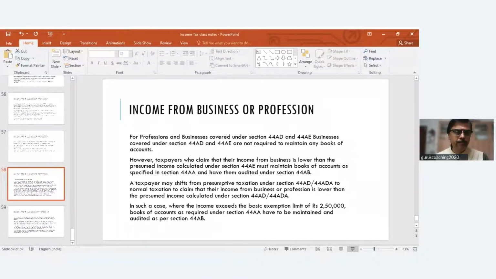8 lakhs. So let us say for this previous year, he has declared a turnover of 1 crore and 8% of that is 8 lakhs. Next year also turnover is 1 crore, but his actual income cannot be declared as 4 lakhs or 5 lakhs. He has to declare a minimum of 8 lakhs. Compulsory for the next 5 years. Otherwise, people will try to keep doing this and that every year. So they have provided for the next 5 years, you can't alter it.